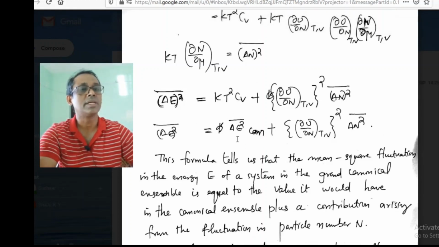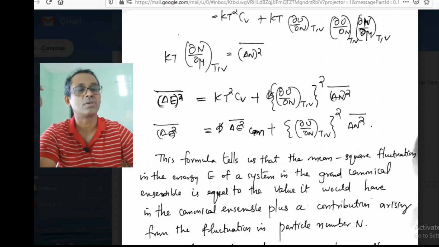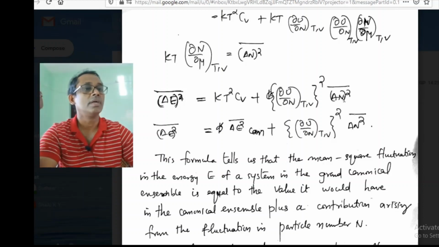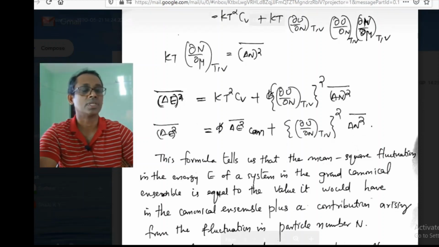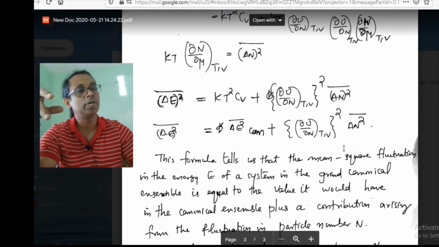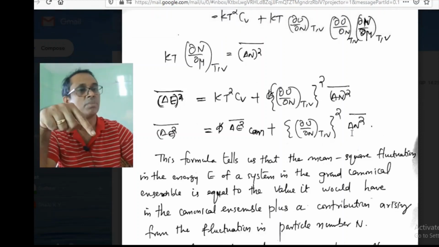So I am writing here ΔE² bar, which is the mean value of the square of the fluctuation in energy, and CAN denotes the canonical ensemble, and the rest of the terms are here. This is the mean value of the square of the fluctuation in the particle number in the grand canonical ensemble itself.